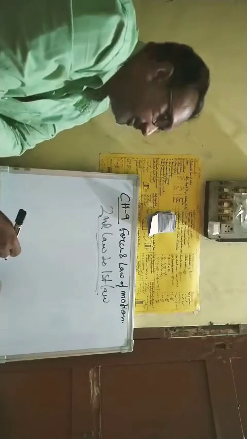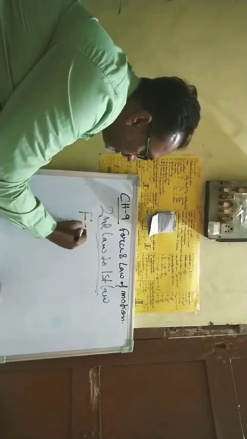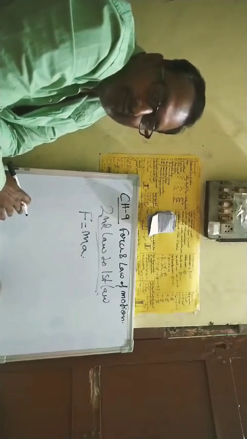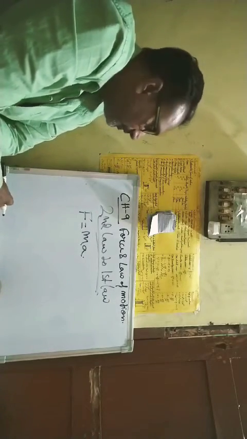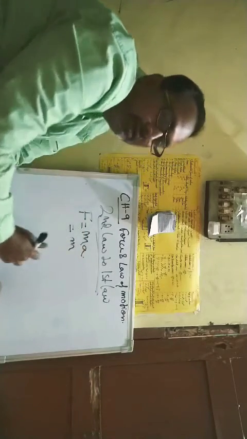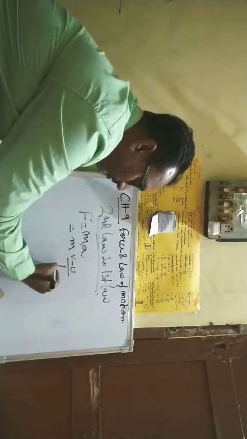Let's start. What we know from the second law is force equals mass into acceleration. This is an established fact of the second law. If we elaborate it, acceleration is (v minus u) by t.